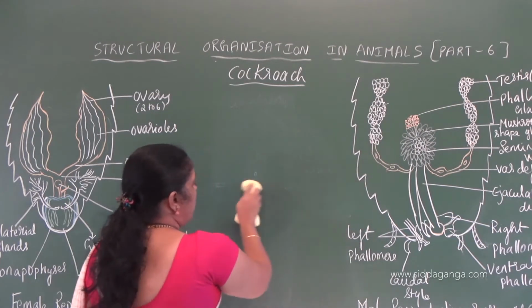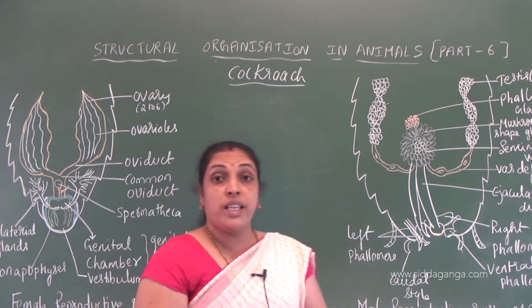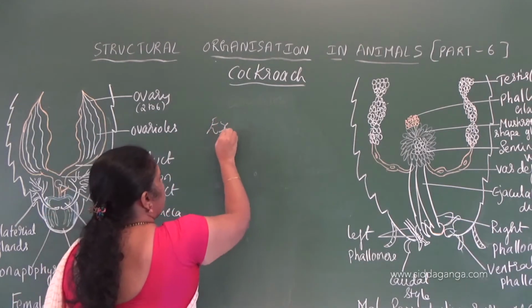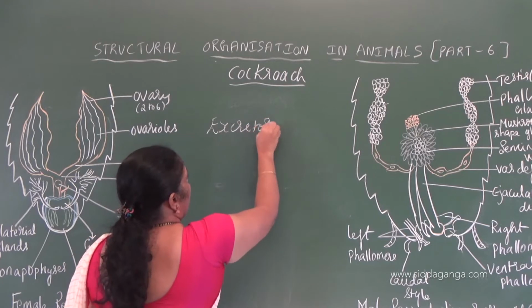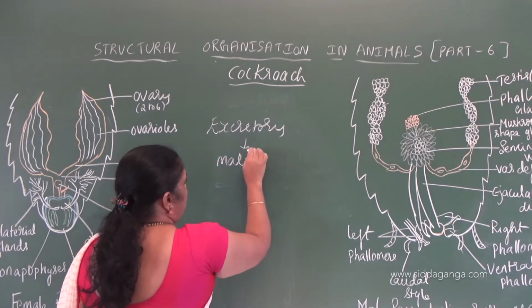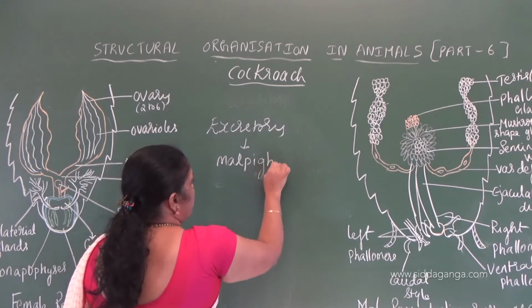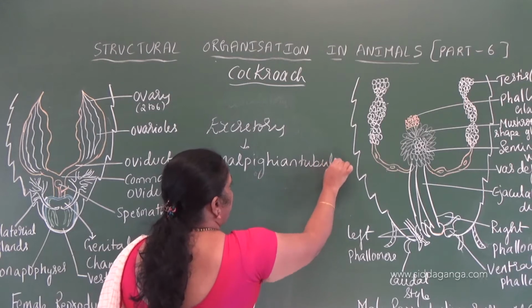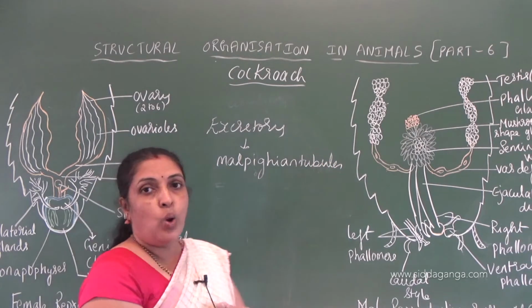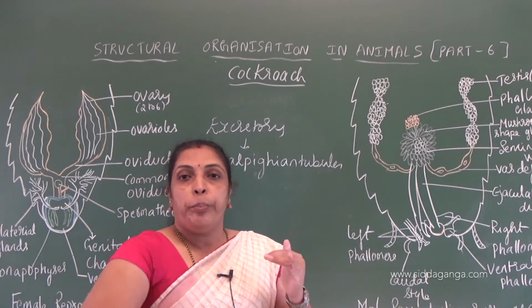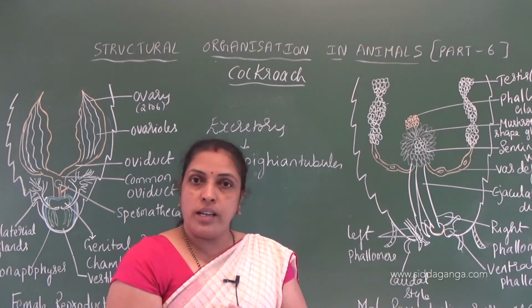Coming to the excretory system. So we know that the excretory system includes Malpighian tubules. These tubules we discussed in the last class. They are yellow colored tubular structures present between midgut and hindgut.